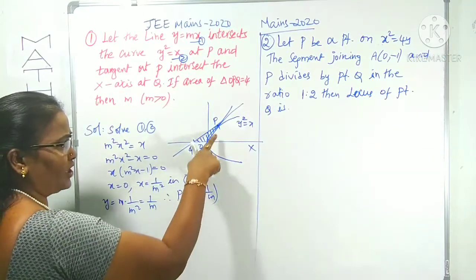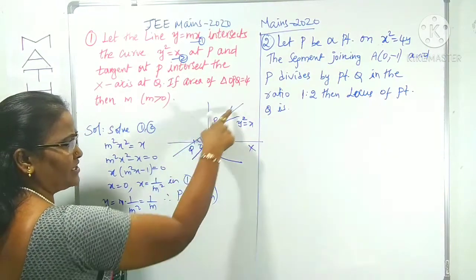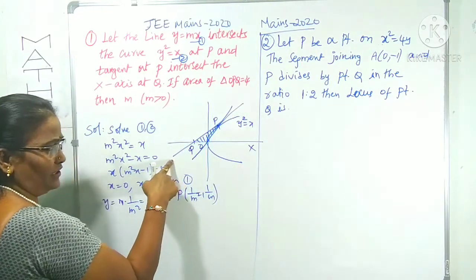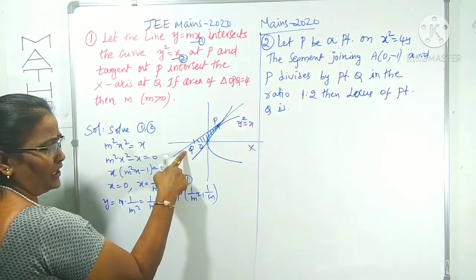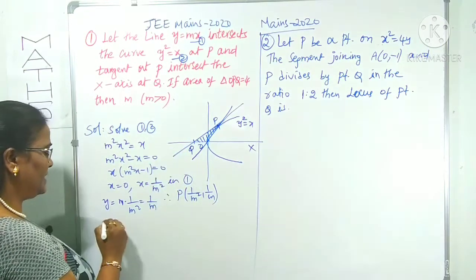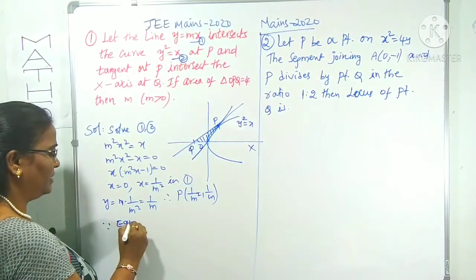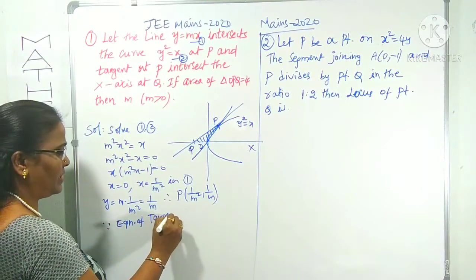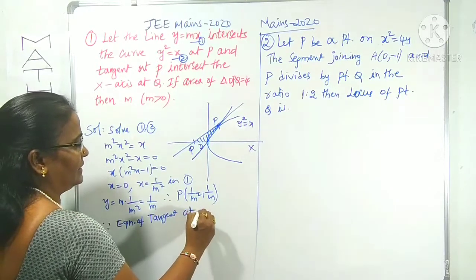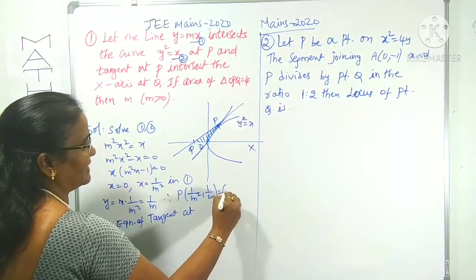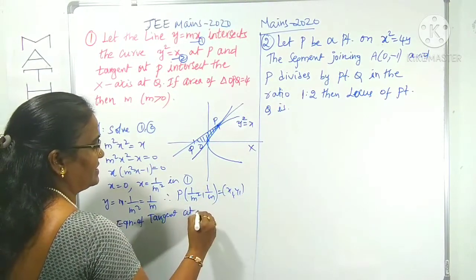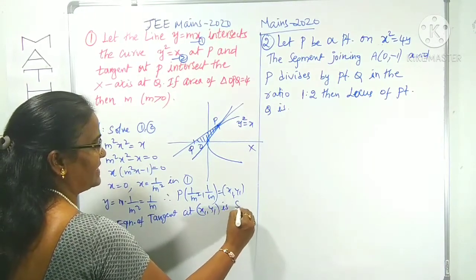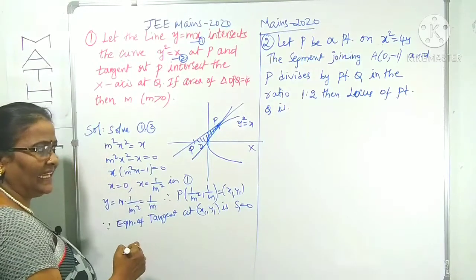1 by m. We got the point. Now we can find out the equation of tangents at this point. This tangent line we have to find out, which meets the x-axis at the point Q. Since the equation of tangent at some point x1, y1 is given by the formula S1 = 0.